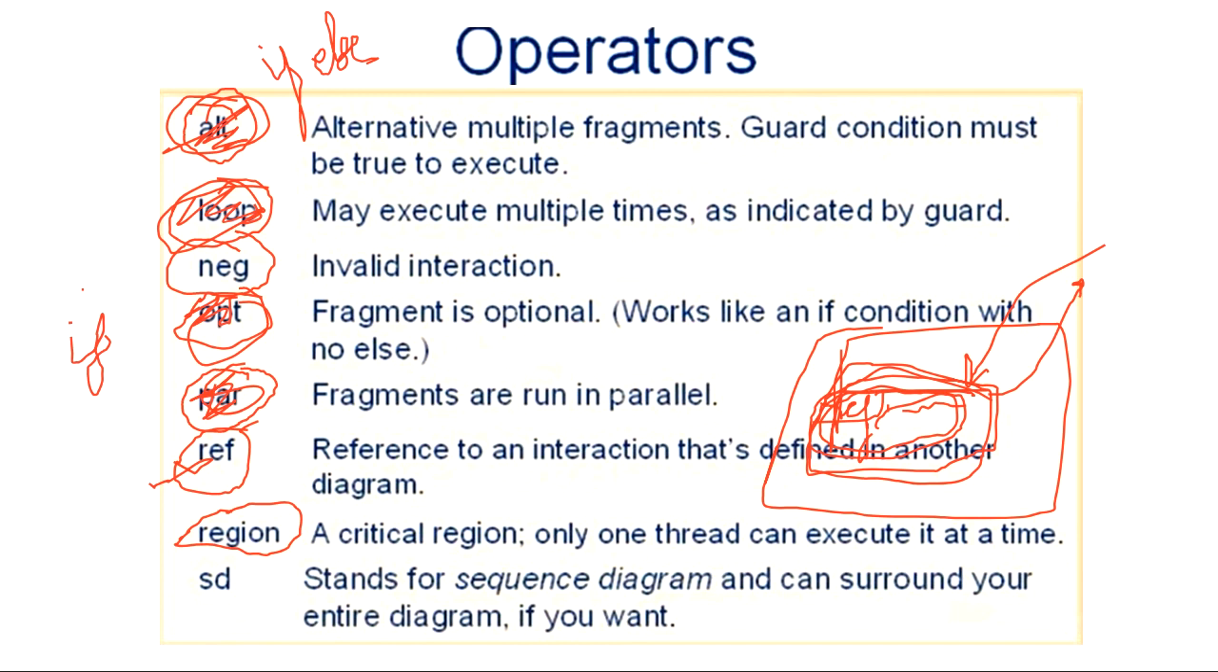Fine. SD, if your whole sequence diagram you want to say that no, until now all these things, these are applied on a part of your sequence diagram. In a small part of the whole sequence diagram you are applying either loop or alt or opt. But if you want to apply a loop on the full sequence diagram, the whole sequence diagram is repeating again and again, then you can use this SD. We will make it around the whole diagram. So this also we have discussed.